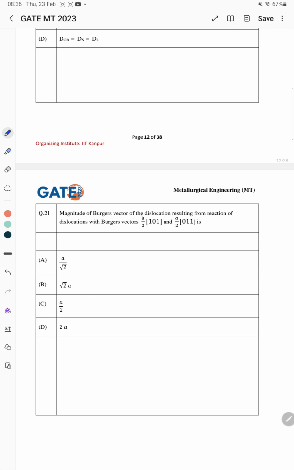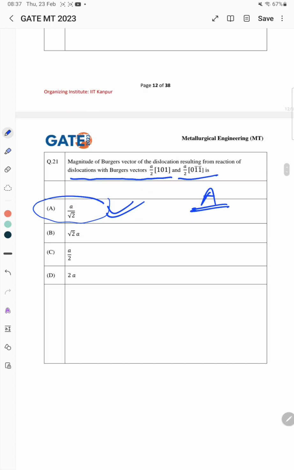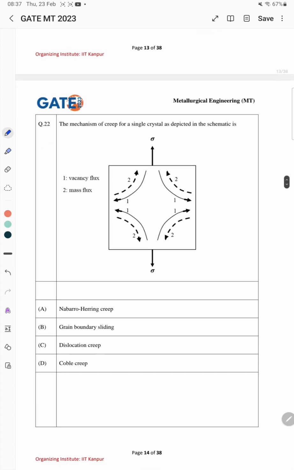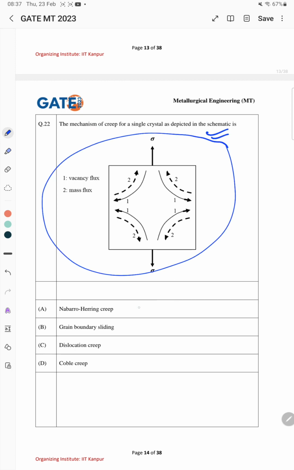The magnitude of the Burgers vector of a dislocation resulting from the reaction of dislocations with Burgers vectors a by 2 [1 0 1] and a by 2 [0 bar 1 bar 1]. For this the correct answer is a by root 2. 22nd question. The mechanism of creep for a single crystal is depicted in the schematic. For this, the correct answer is Nabarro-Herring creep.